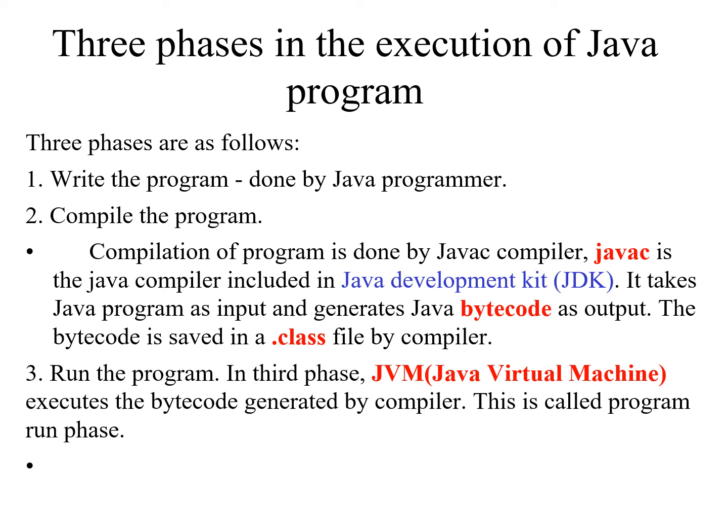The Java compiler takes a Java program as input and produces a bytecode file. A bytecode file will have the extension .class. After compilation, the next step is to run the program. In the third phase, the JVM, or Java Virtual Machine, is responsible for executing the bytecode generated by the compiler, and this is called the run phase. So these are the three different phases in the execution of a Java program.